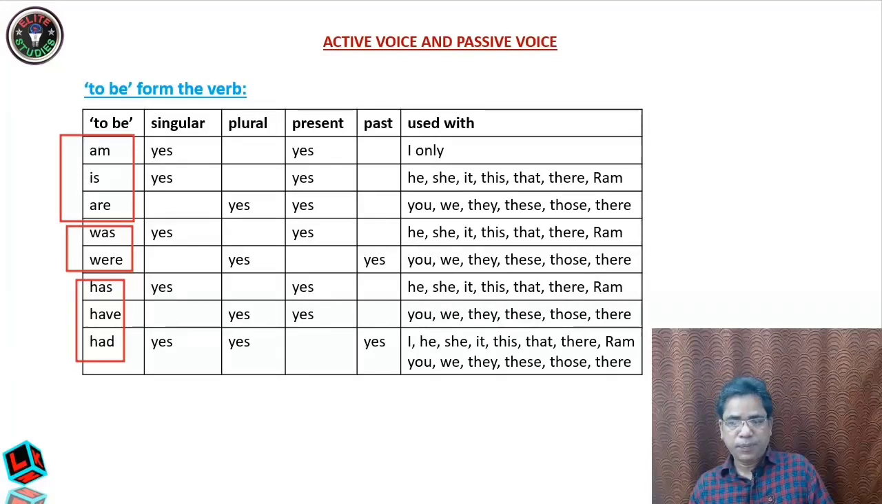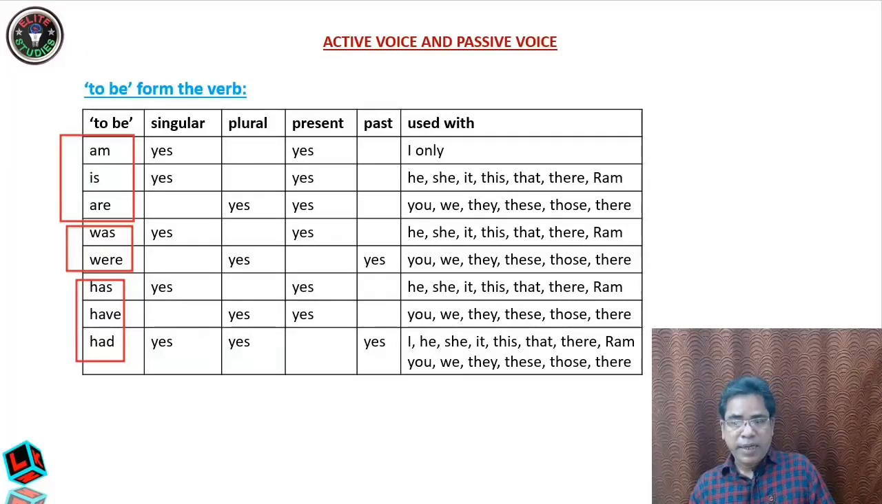Now, is is actually singular. He is a boy, and it is present. Are is actually present, but it is plural. You are a boy. Are is plural. It is used in case of plural nouns or plural pronouns.